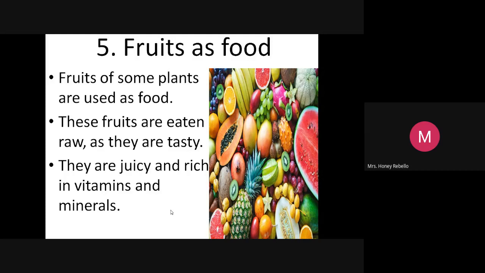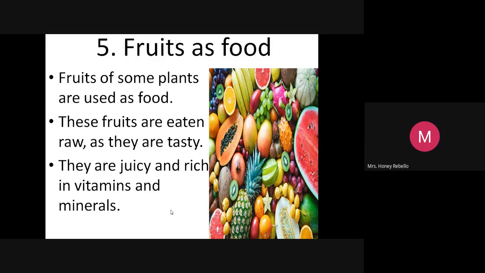Now see, these fruits are eaten raw as they are very tasty. You would have eaten lots of mangoes, because mango season is getting over now. And last month you had many watermelons everywhere. You make juice out of it. In summer season, it's very useful. Now, pomegranate, so many things over there.